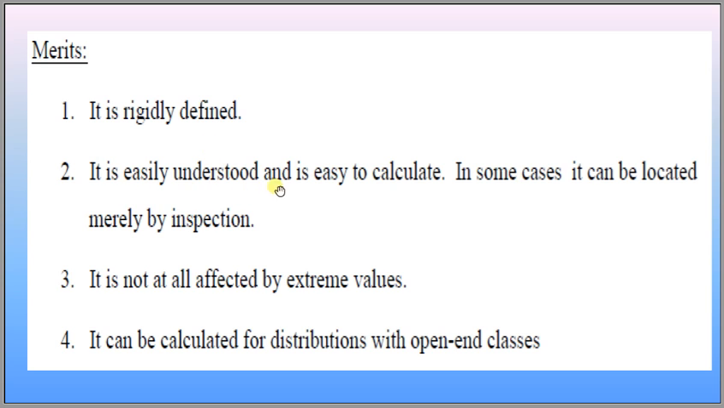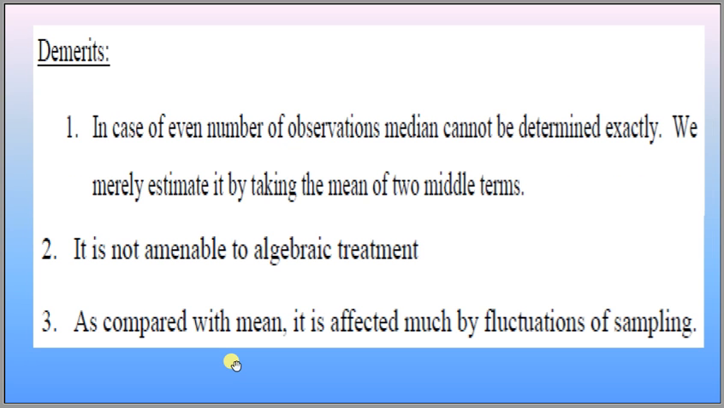It is easy to understand and easy to calculate. In some cases, it can be located merely by inspection. It is not at all affected by extreme values. It can be calculated for distributions with open-end classes also.